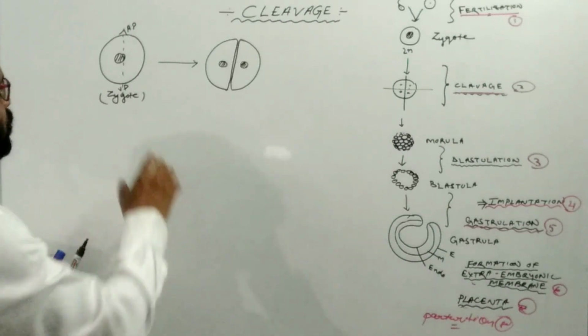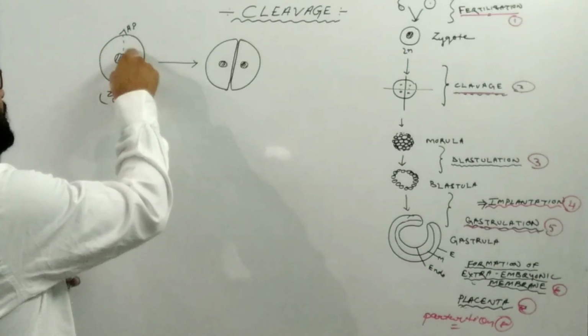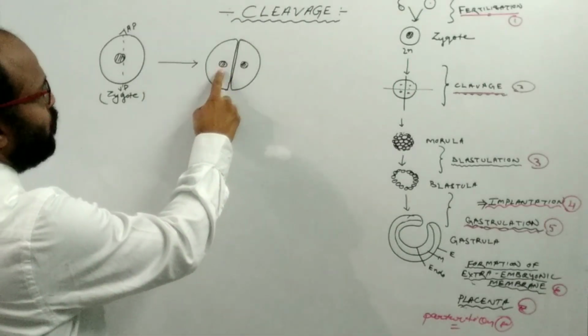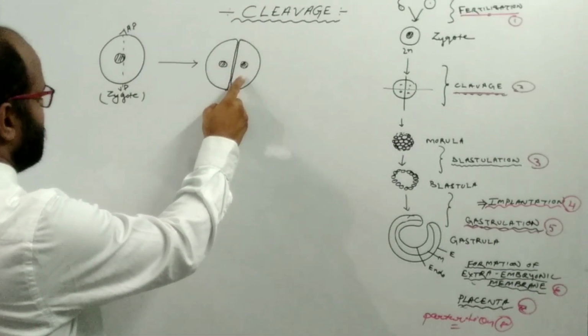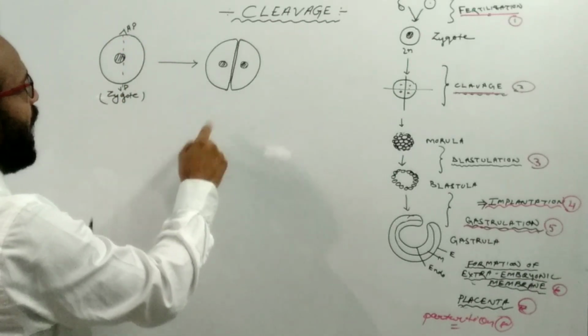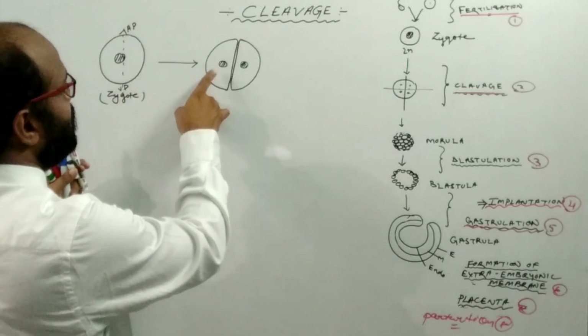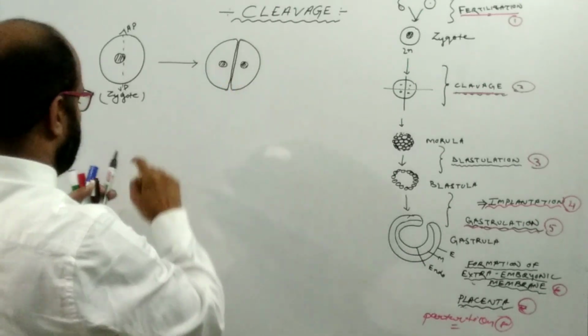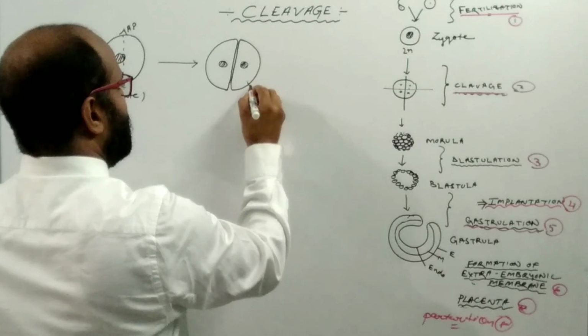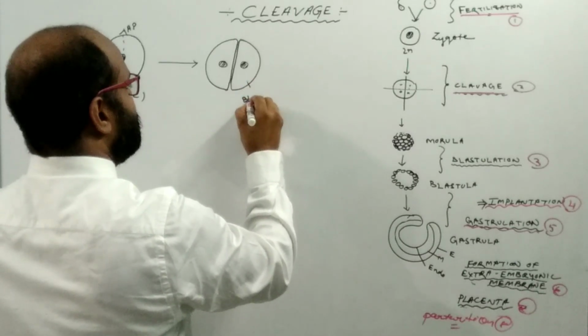That is why the cytoplasm present inside the zygote is distributed to the two daughter cells, but the nuclear material is doubled and distributed half to each daughter cell. So this daughter cell is known as a blastomere.